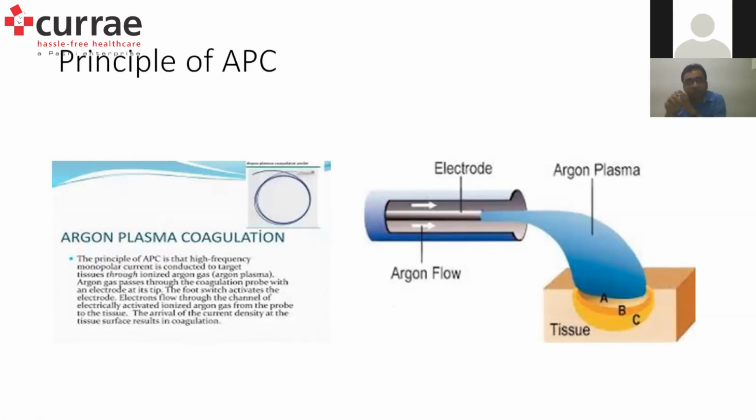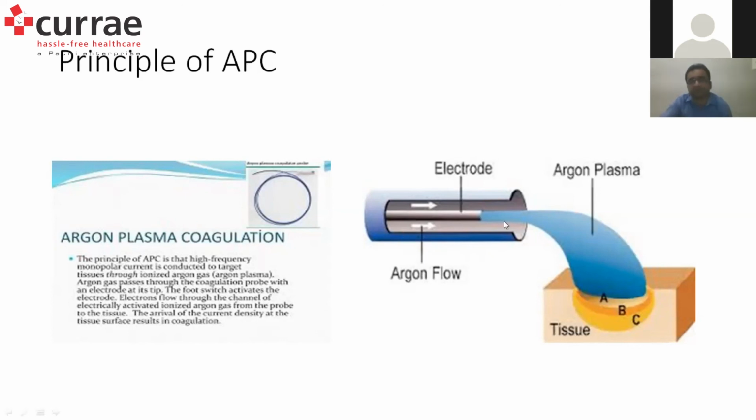So it is the safest possible way to prevent bleeding in cases of actively bleeding smaller ulcers or in angiectasias, where there is bleeding from a small vessel, or even post polypectomy, or even in cases where there is NSAID induced ulcers. The best benefit of this argon plasma coagulation is that the coagulation is only superficial, so there is no way that there is damage to the deeper tissues.